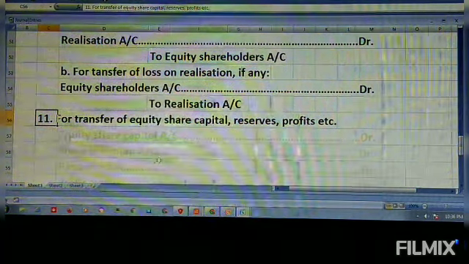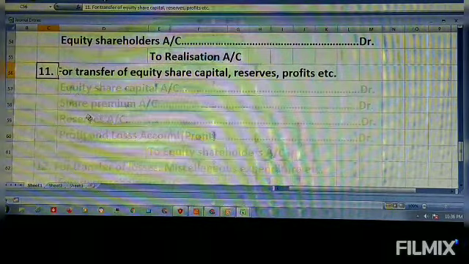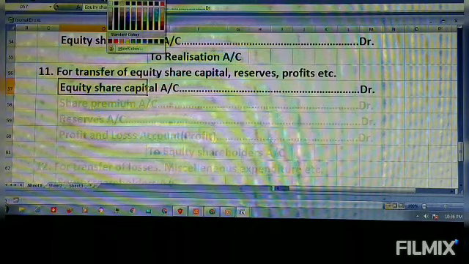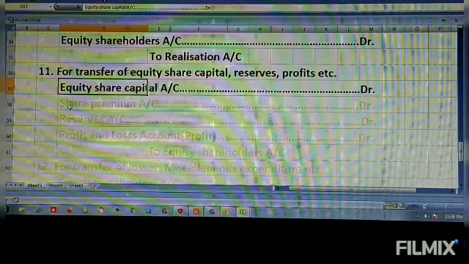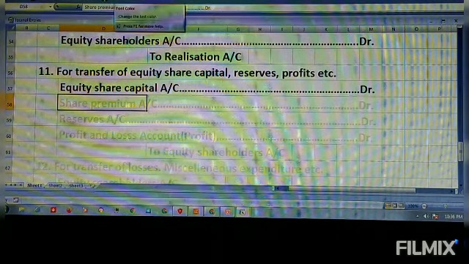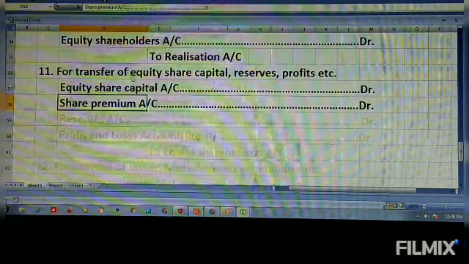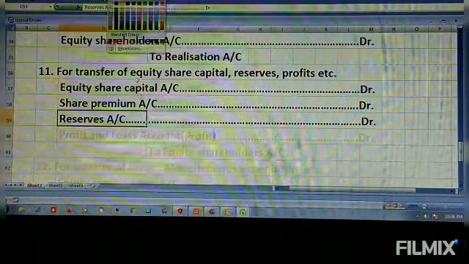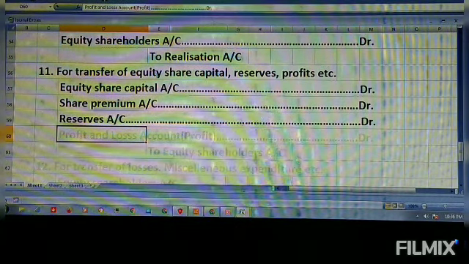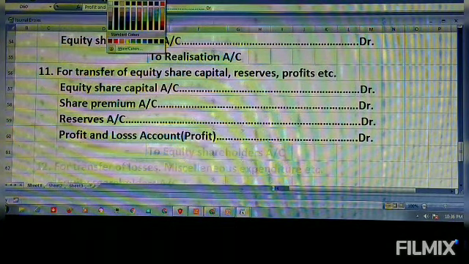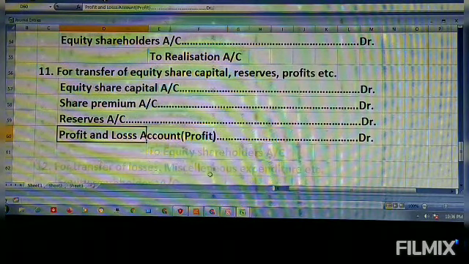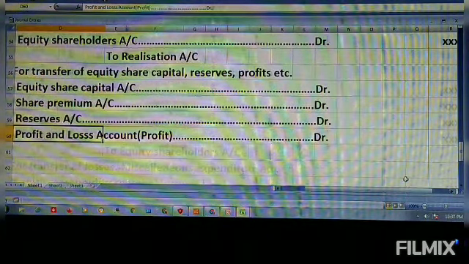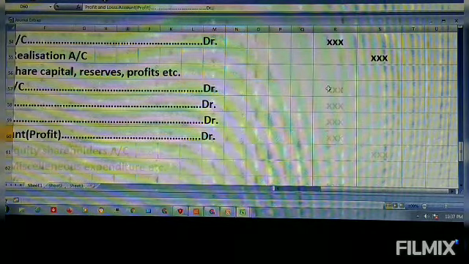Those are all to be transferred to the respective accounts: the equity capital account, any premium to the premium account, then reserves to the reserves account, then the profit and loss account, if profit is there.